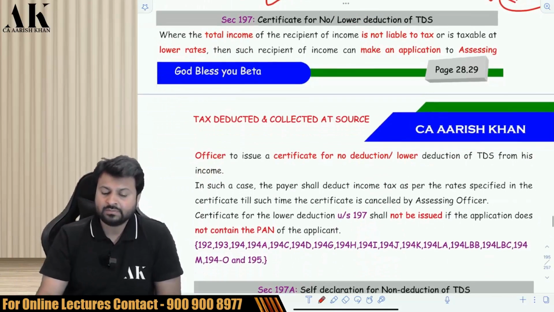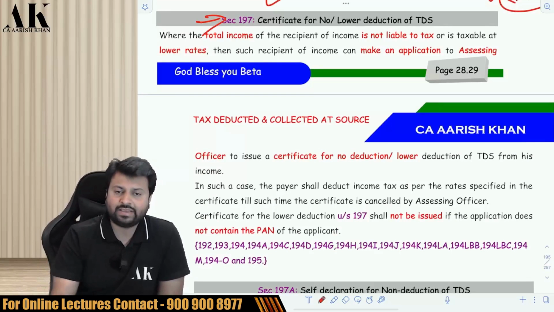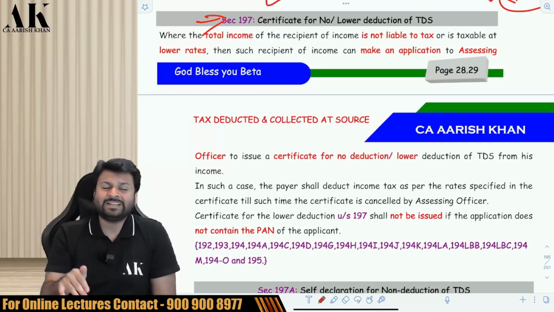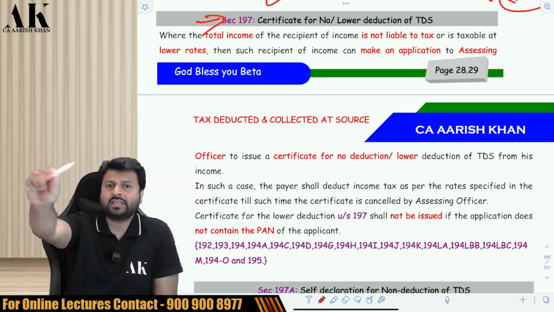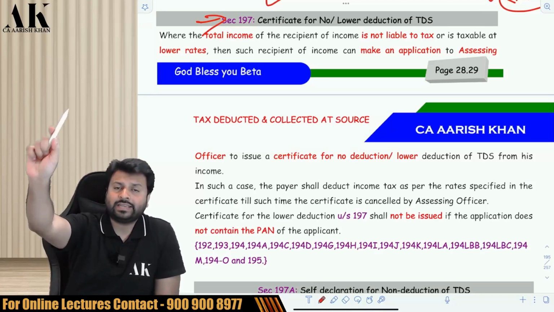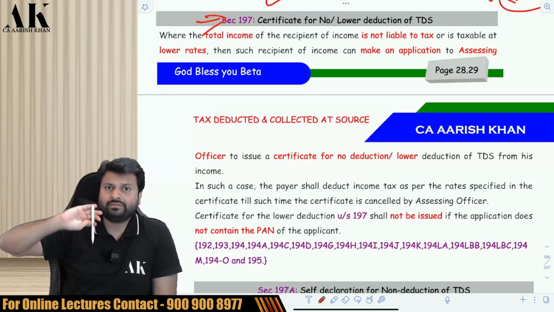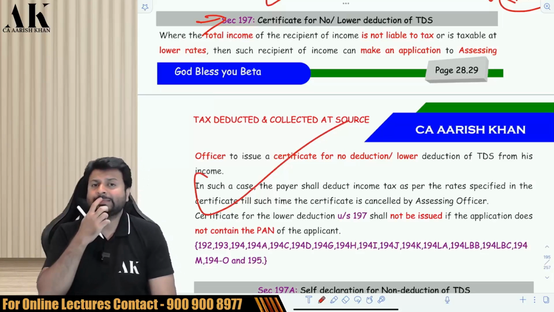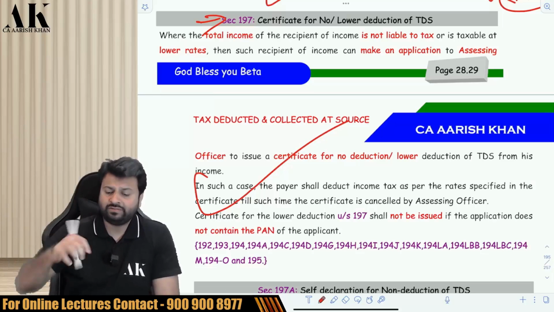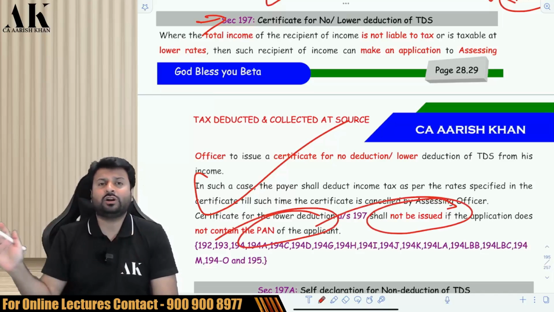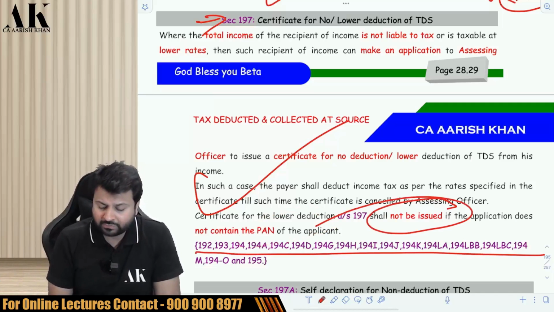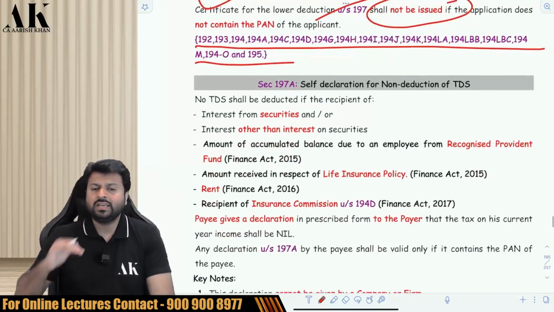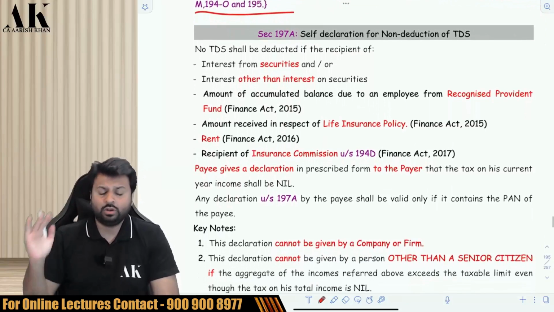Therefore there is no need to deduct any TDS. Next, some relaxation is given under section 197. If the other person says that my income is below the basic exemption limit or my income is deductible at a lower rate, then the other person can go to the assessing officer and get a lower deduction or no deduction certificate, give that certificate to the payer, and accordingly the payer will deduct TDS. To get this relaxation, the payee has to give his PAN. Without a PAN this is not possible, and this is possible under these 14-15 sections, as you can see here. These are the 14 to 15 sections for which he can go to the assessing officer and get a lower deduction certificate.